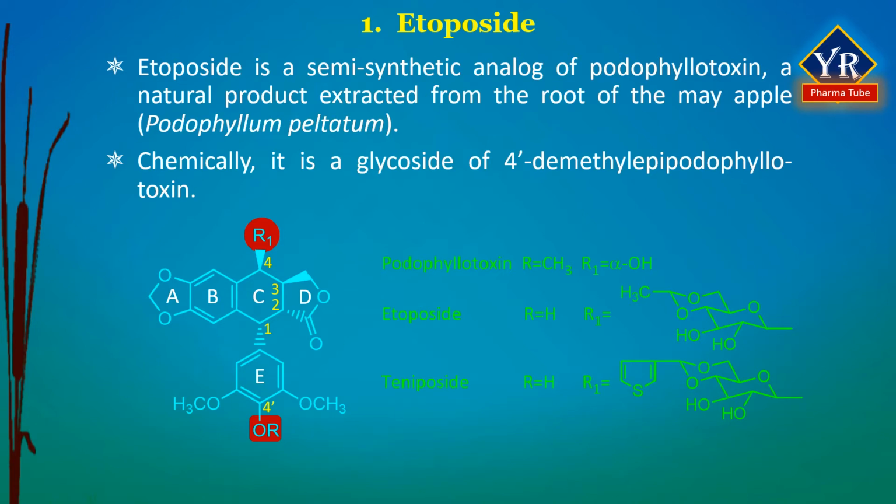Etoposide has been developed with the aim of creating less toxic derivatives of podophyllotoxin. It shows broad spectrum anti-tumor activity against a variety of cancers. The substance is a white to yellow brown crystalline powder. It is soluble in organic solvents.